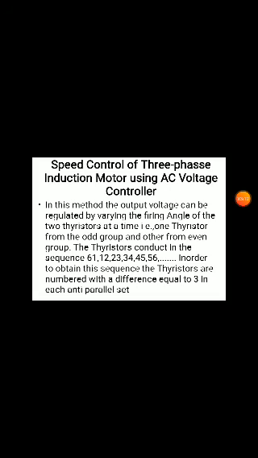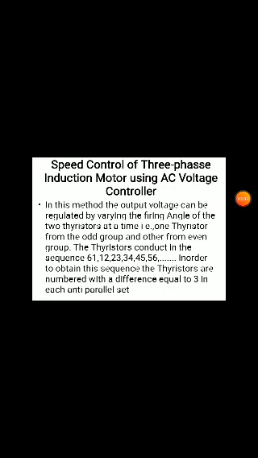Here we are using voltage control, which means we are changing only the applied voltage to the motor. The voltage can be changed by changing the firing angle of the particular thyristor. Actually, this is the sequence in which we are numbering the thyristors. We can see it from that one.